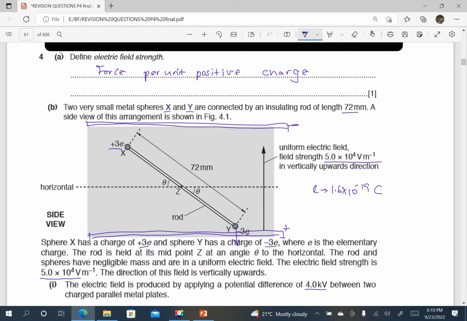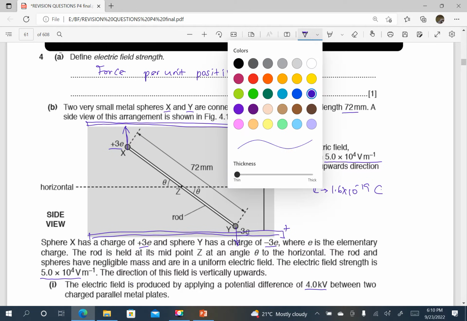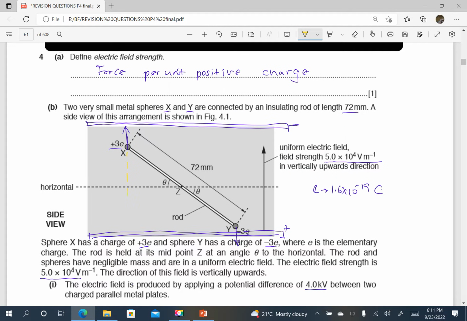So we can take one of the forces. We have already found that this force is acting vertically downwards, but we want the perpendicular distance between the two forces. Of course, the other force will be acting vertically upwards. I will change the ink so that I draw the lines of action of these forces. So that one acts along that plane, and this one acts along this plane. So we want the perpendicular distance between these two forces.